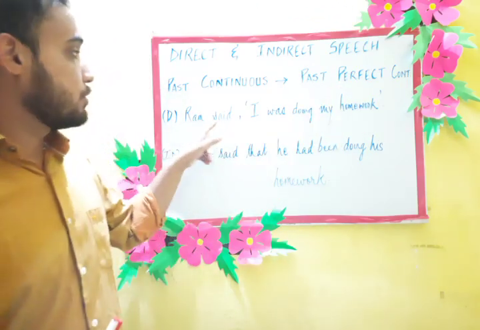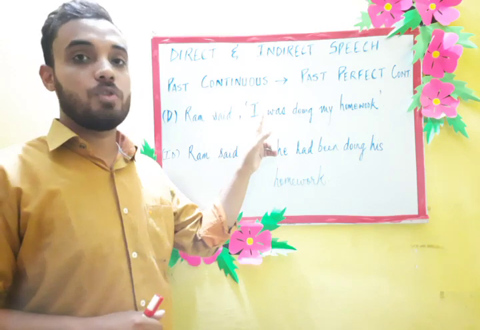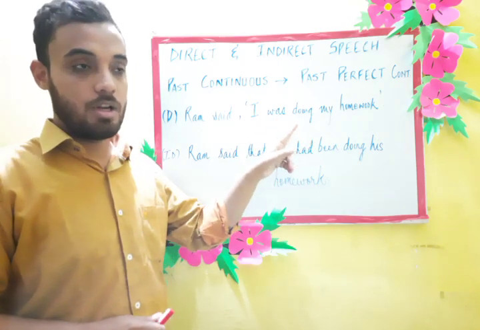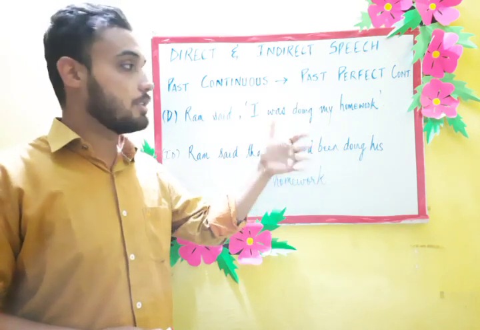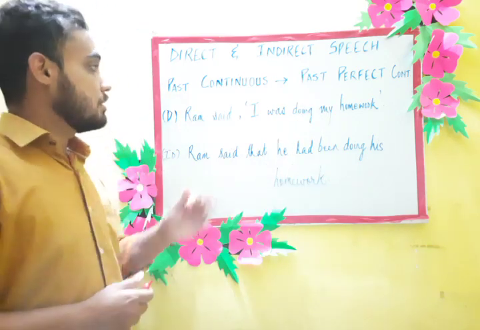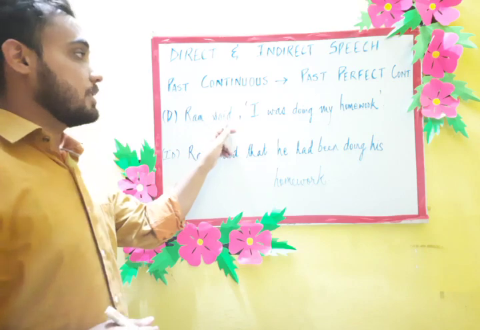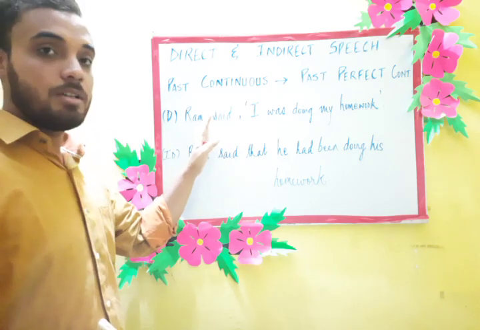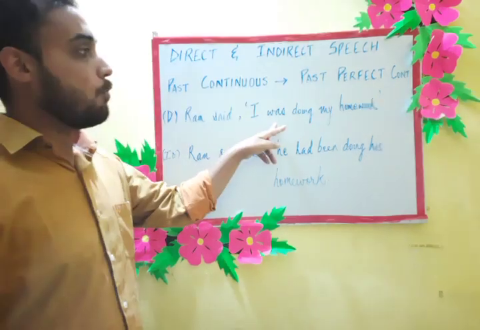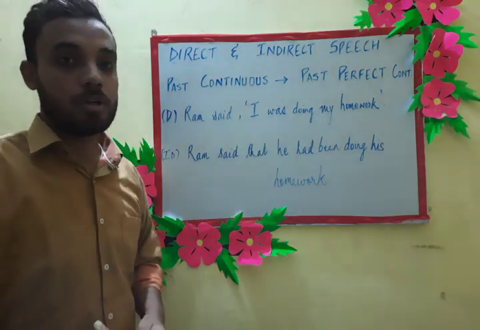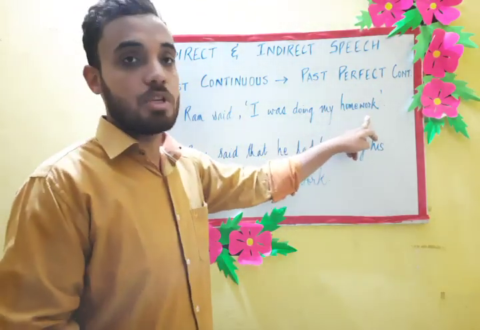Here I have written a sentence which is in past continuous tense. I'll explain the structure and how to change it into past perfect continuous. The sentence is: Ram said, "I was doing my homework." This is the direct speech.